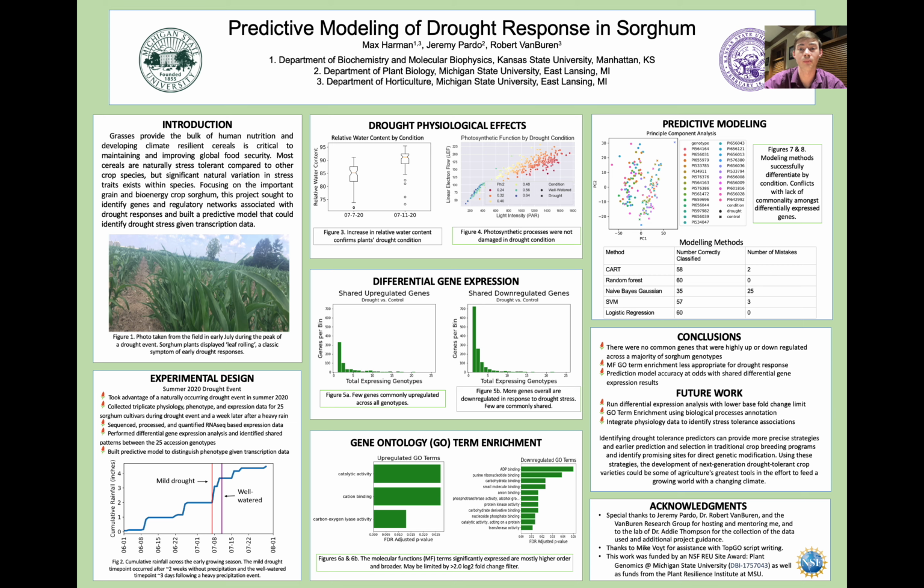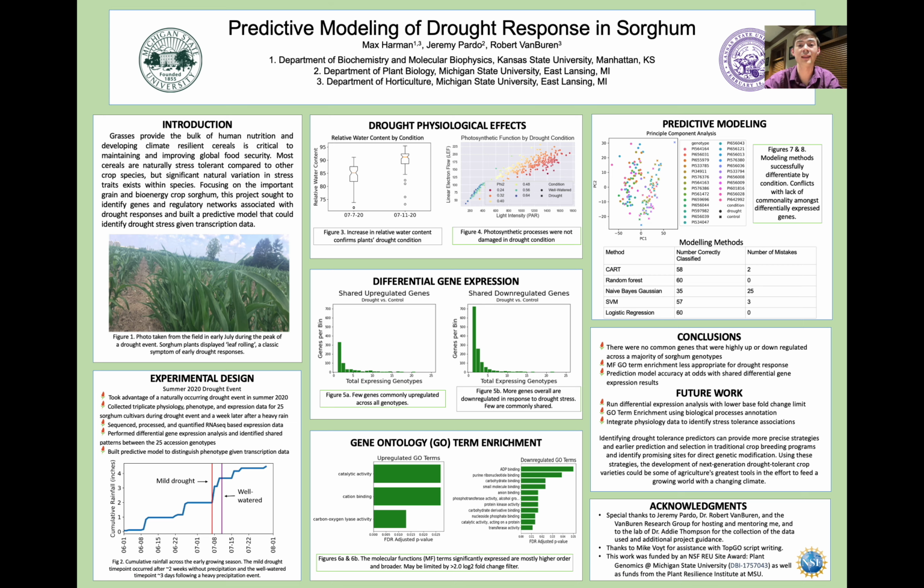Finally, predictive modeling results were able to be collected with the help of Jeremy Pardo. Figure 6a shows a graphical output of a principal component analysis that appears to successfully separate drought transcription data from the well-watered. The modeling method below also mostly has high degrees of success differentiating the sorghum's conditions. This is at odds with the apparent lack of uniform markers in the differentially expressed gene analysis, but this may be due to the highly selective 2.0 log2 fold change filter.